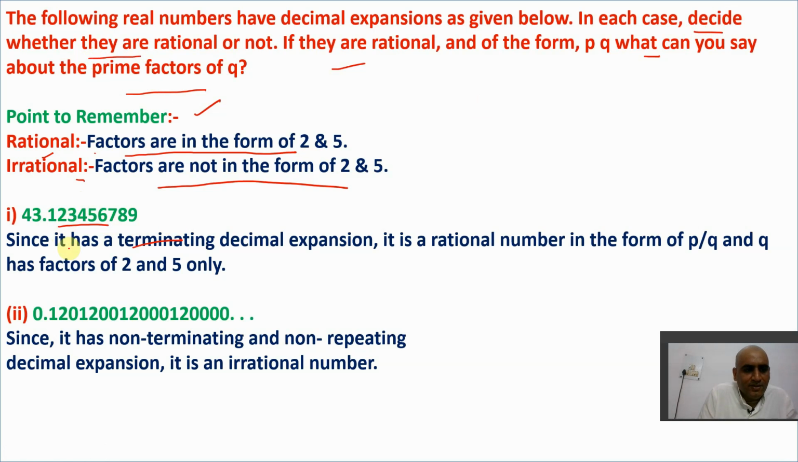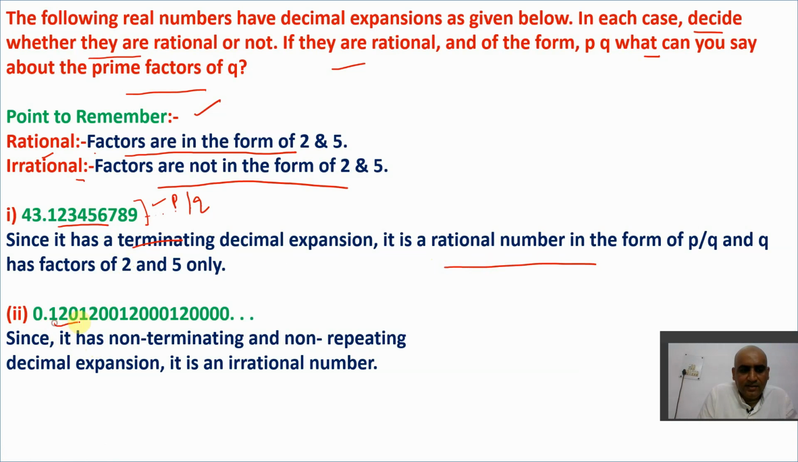So this is the question here. Since it has a terminating decimal, you can see it ends here. There is no going on. It has a specific end here. So if it has a specific end, it can be converted into the form p by q. So it has a terminating decimal, and if it has a terminating decimal, it is a rational number.